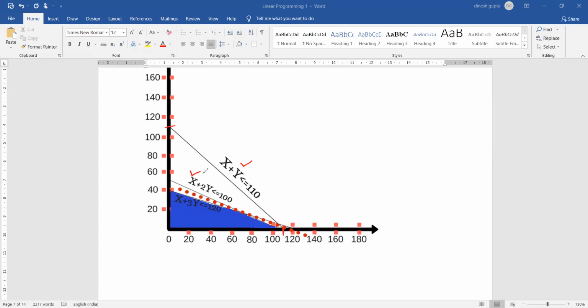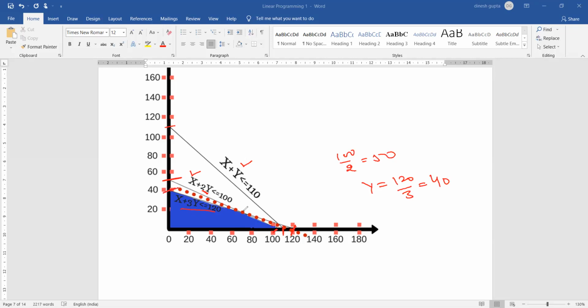What is the second constraint? The second constraint in this example is x plus 2y equals 100. So x will be 100. What should be y? 2y is 100, so y is 100 divided by 2, which equals 50. So y has been shown here as 50. The third constraint in this example is x plus 3y less than or equal to 120. So x should be 120, and y should be 120 divided by 3, which equals 40.